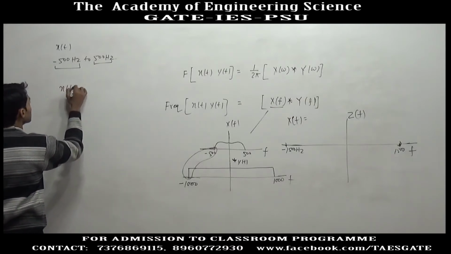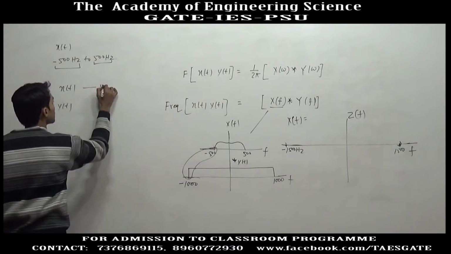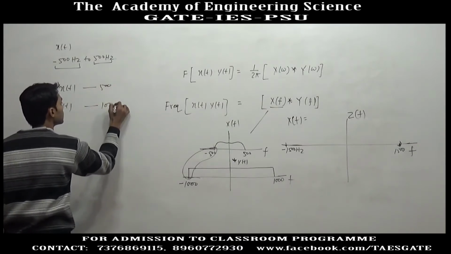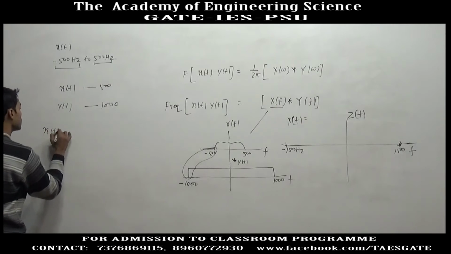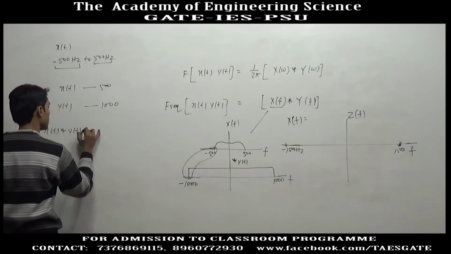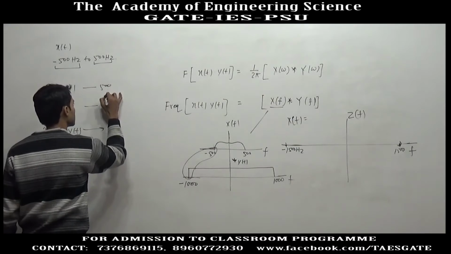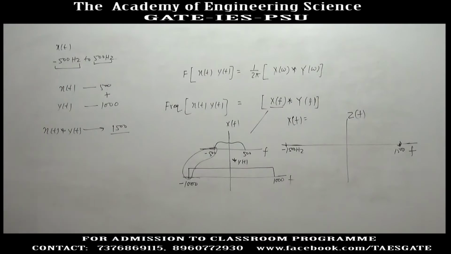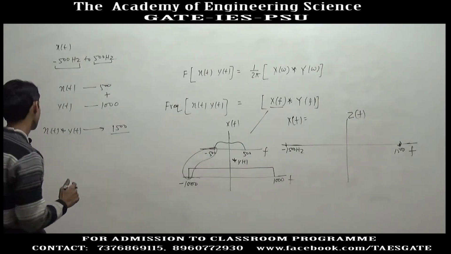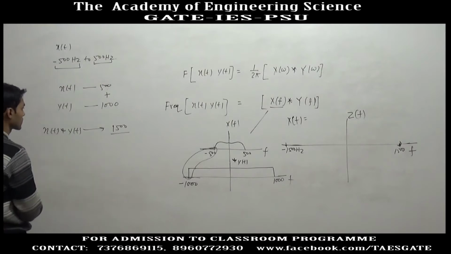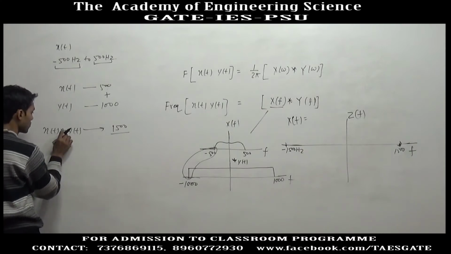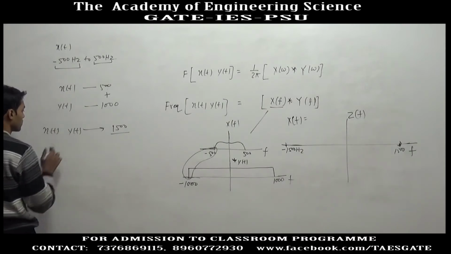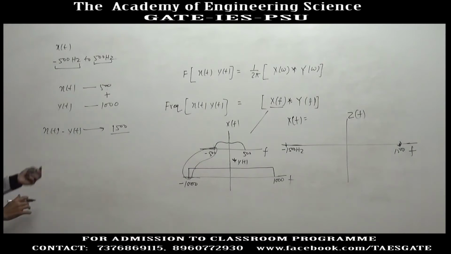If you have to solve it, this is xt, this is yt, this is band limited to 500 hertz, this is band limited to 1000 hertz. So xt convolution yt will be band limited to the summation of these two values. This is band limited to 1500 hertz. Now suppose zt is, this is not convolution, sorry, this is multiplication. So multiplication xt into yt is band limited to 1500 hertz.